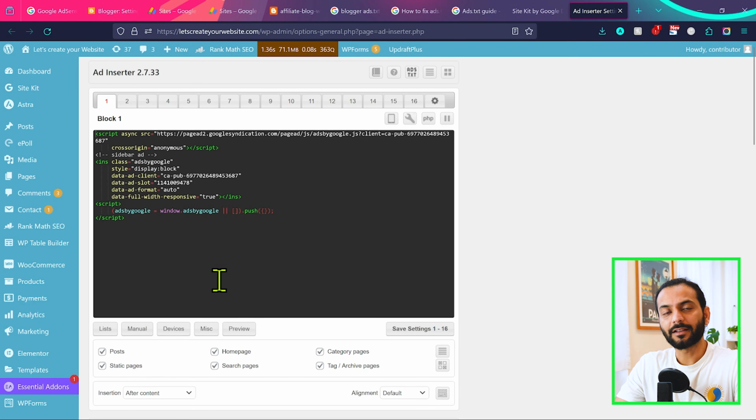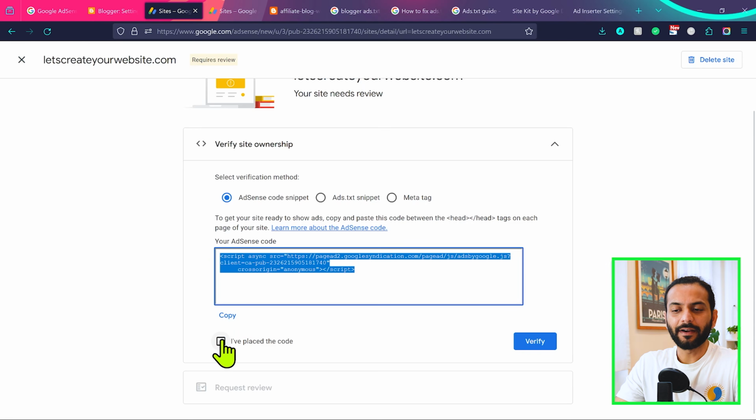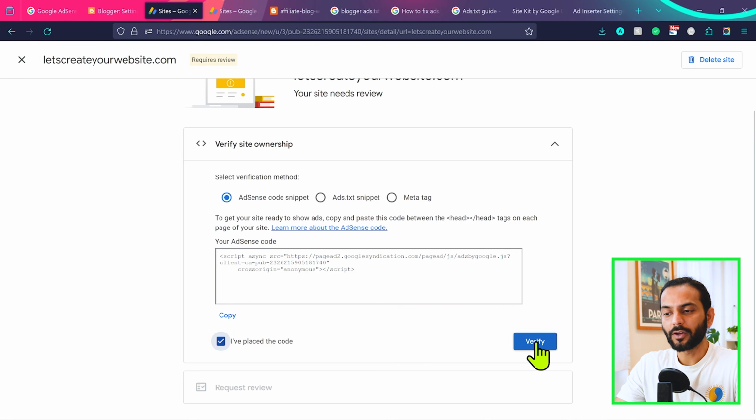Or if your website is a custom website, an HTML website, you can add this code in the header of the website. Guys, make sure this code is added in the head of the website, not in the footer, especially for the first time. If you add this code somewhere else, or you do not add this code properly, your Google AdSense application will be rejected. Once you add this code, either by the Site Kit plugin or any other plugin or any other method on your website, click here on place the code and click on verify.